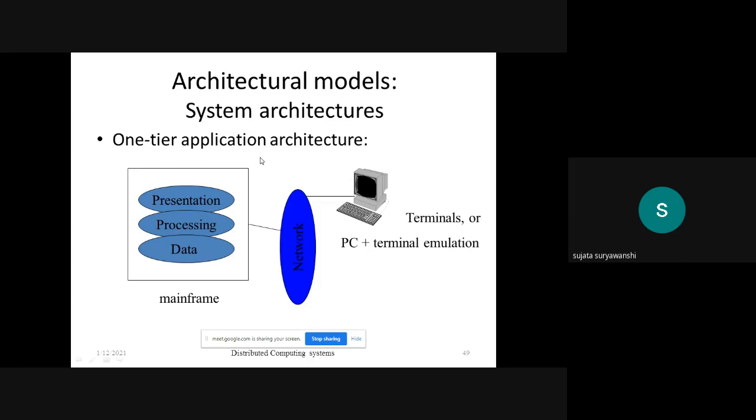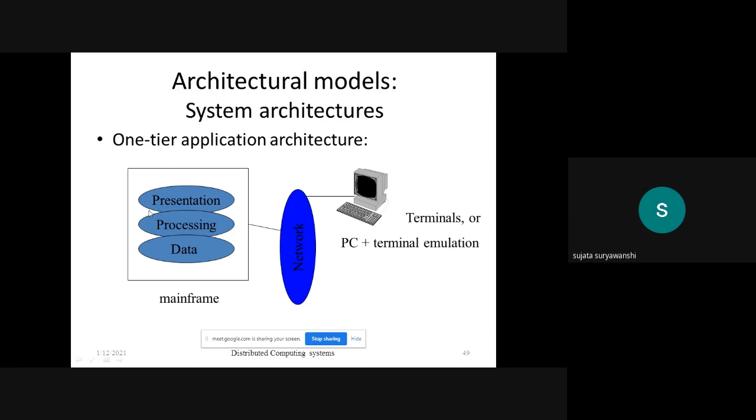In case of client and server architecture, now we'll see the first one, the one tier architecture, where the mainframe has all three: data, processing and the presentation. The database is stored at the mainframe. Processing, meaning the implementation of the methods, is also present at the mainframe.